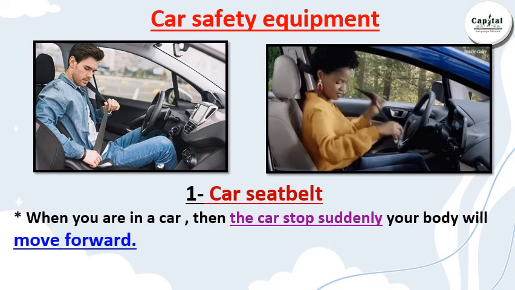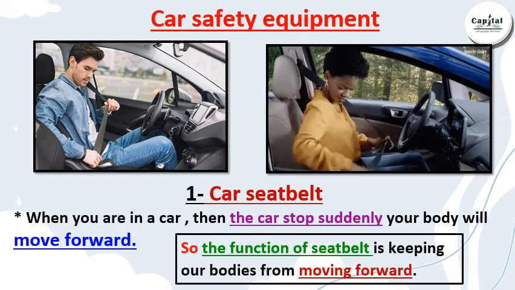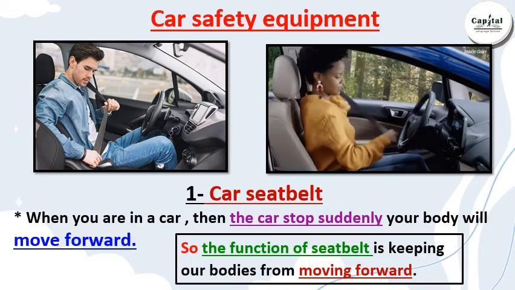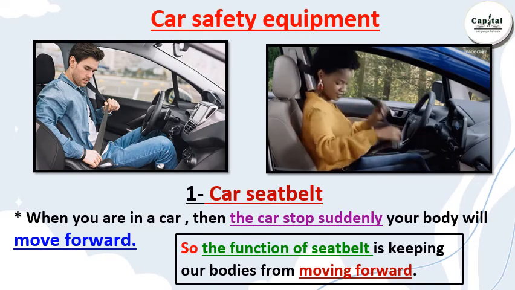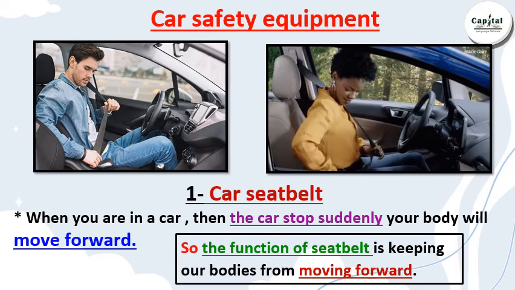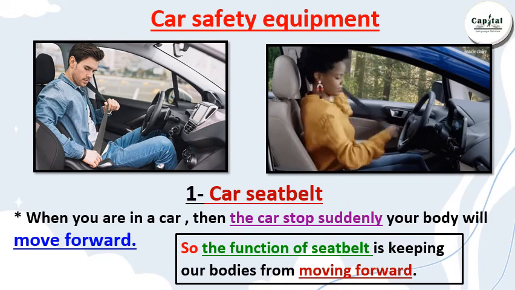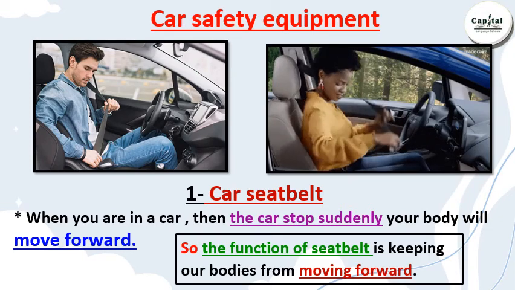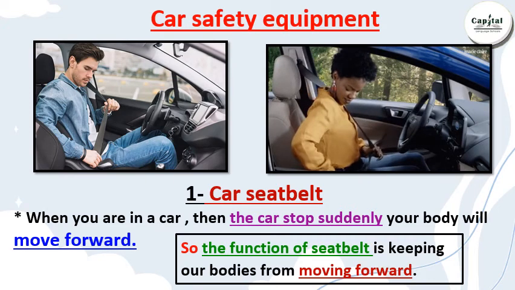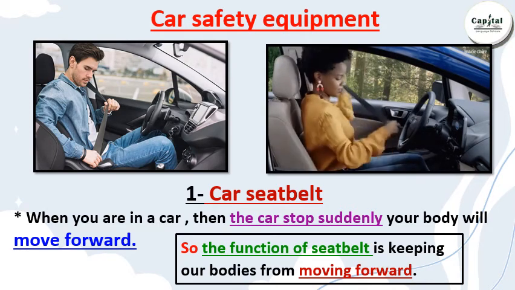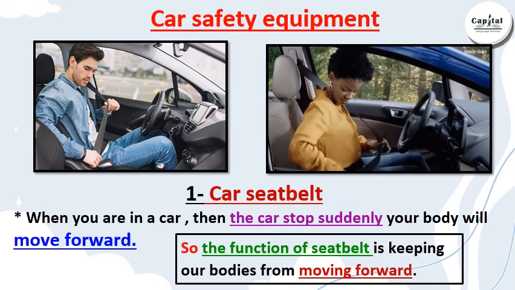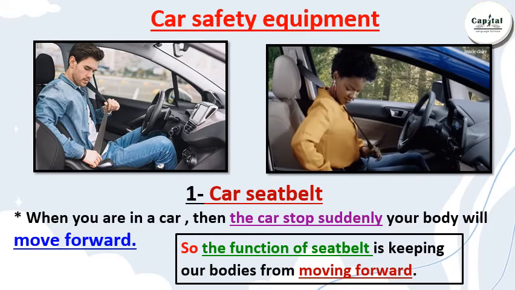So, the car seatbelt is very, very important. Why? To keep you from moving forward. When you are in a car and the car stops suddenly, your body will move forward. So the importance or function of the seatbelt is keeping our body from moving forward. Excellent, from moving forward.